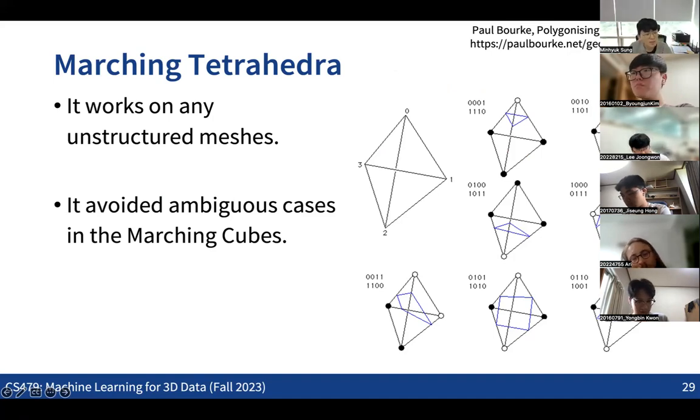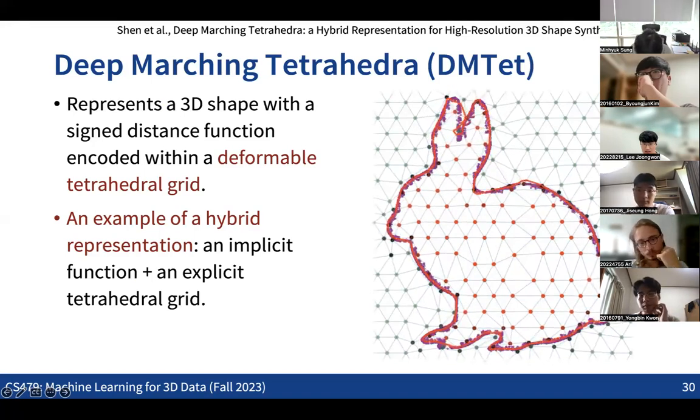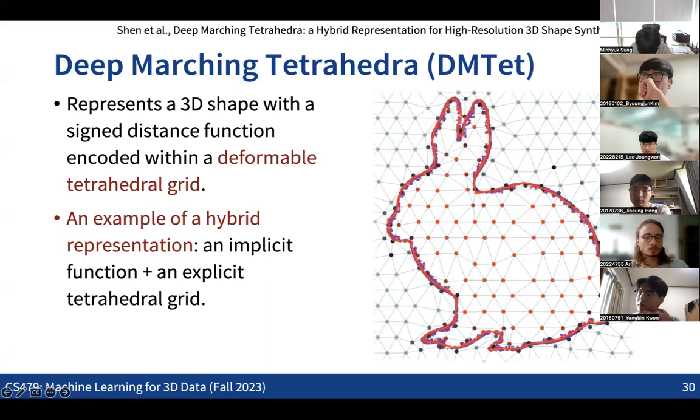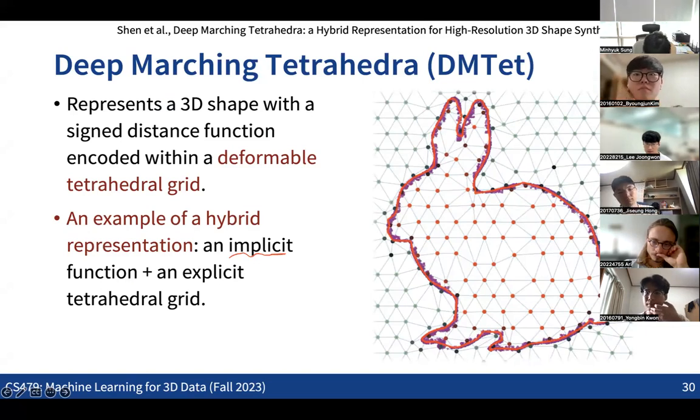If you look at very recent papers on 3D reconstruction and 3D generation, you'll see that the idea of marching cubes and marching tetrahedra is widely used in many cases. I prepared this slide to provide an example: a paper that utilizes both an implicit representation and a marching tetrahedra based mesh representation to get accurate 3D generation or reconstruction results. They first reconstruct the 3D shape by getting the implicit function over the 3D space.